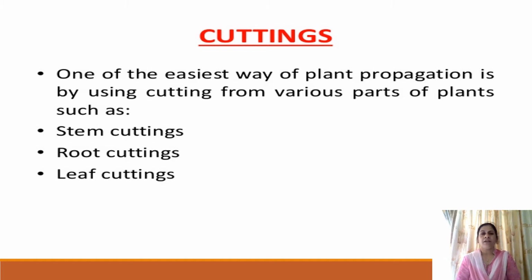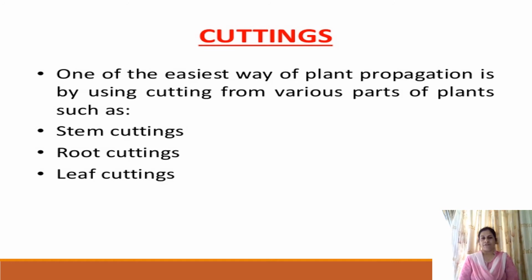For example, potato tuber is an example of a modified stem where it produces adventitious buds, and these adventitious buds develop into a new plant naturally. Similarly, carrot is an example which develops into a new plant from the roots, while bryophyllum is an example of natural vegetative propagation through leaves.